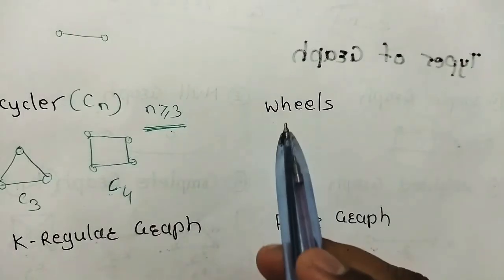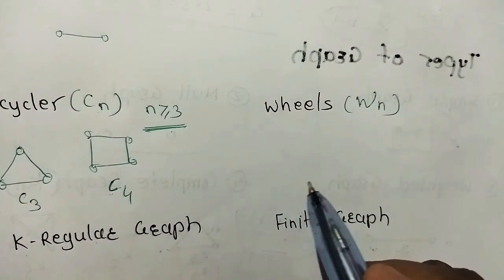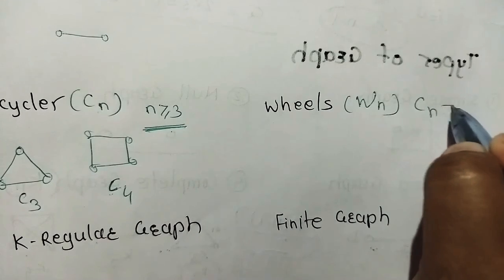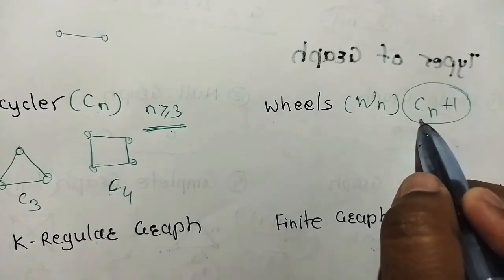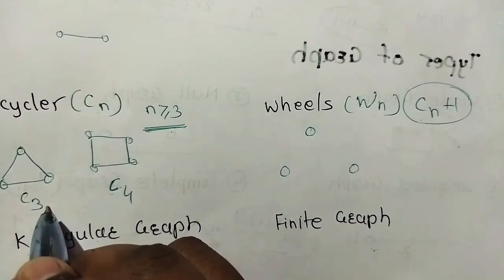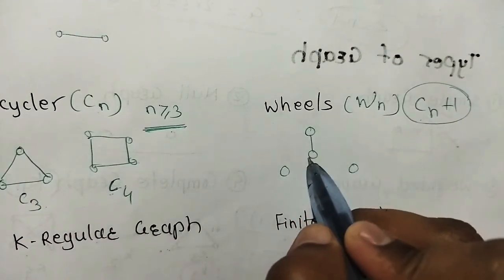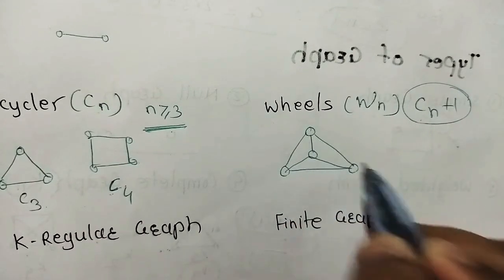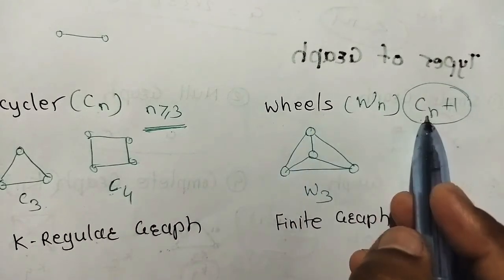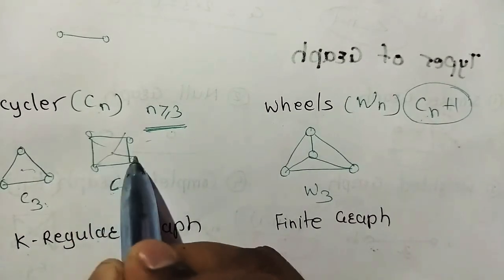Next part is wheels. Now wheels are denoted by Wn. Wn means n is the number of vertices. Now a wheel is nothing but Cn plus 1. What is Cn here? Cycle plus 1 means, for C3, here is the C3 graph, in this there are 3 vertices, we add one more vertex. Okay, this is called a wheel. Okay, this is W3. Wheels are nothing but Cn plus 1. Whatever the number of vertices in Cn, if you add one more vertex here, these are nothing but the wheels.